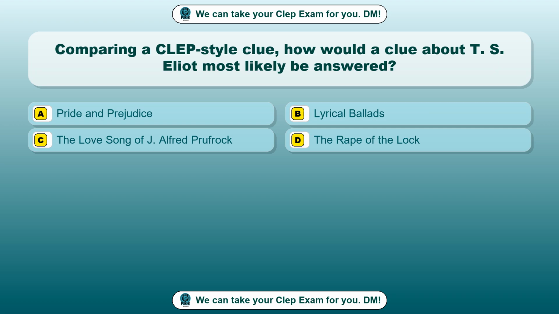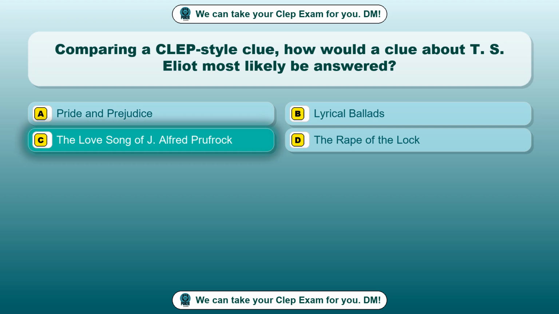Question 50. Comparing a CLEP-style clue, how would a clue about T.S. Eliot most likely be answered? Option A. Pride and Prejudice. Option B. Lyrical Ballads. Option C. The Love Song of J. Alfred Prufrock. Option D. The Rape of the Lock. The correct answer is option C.